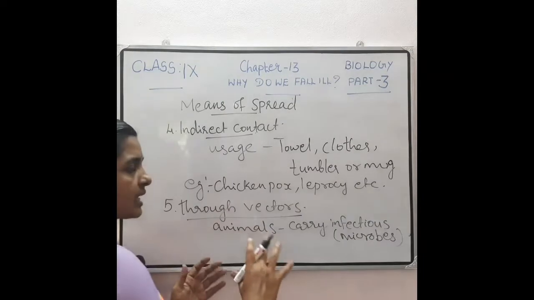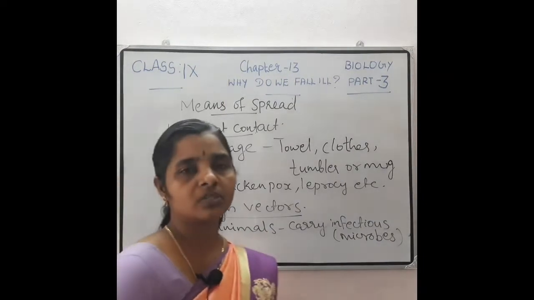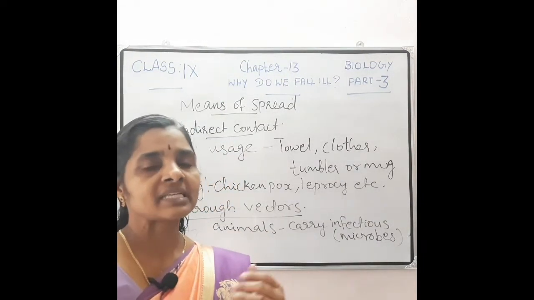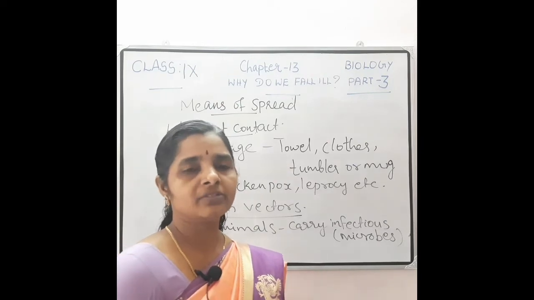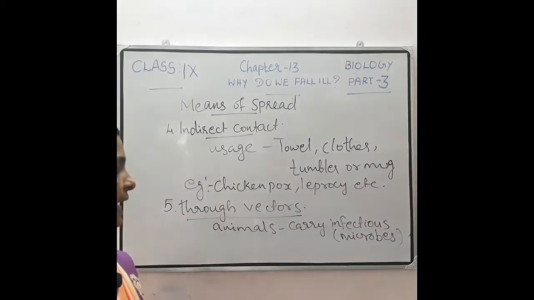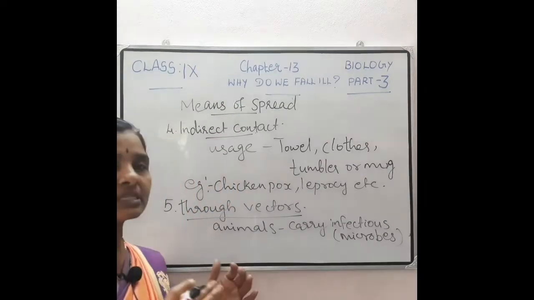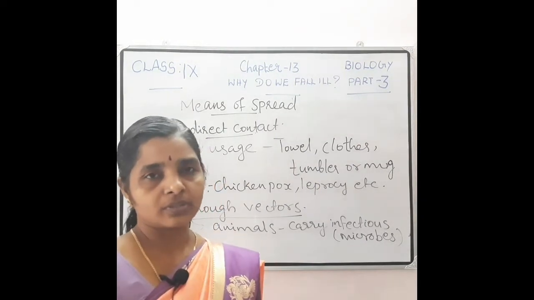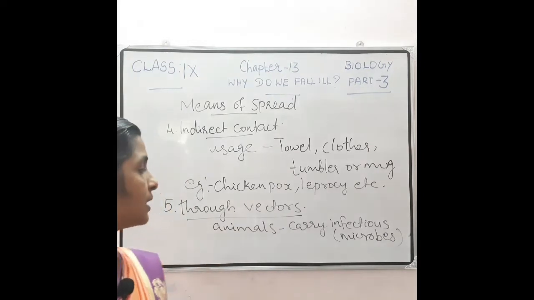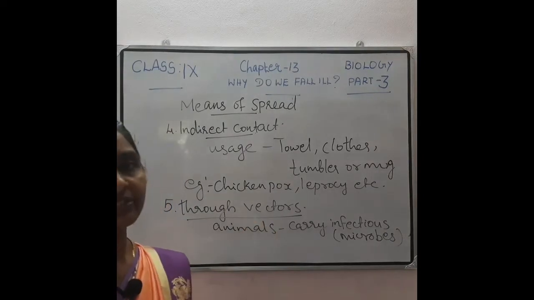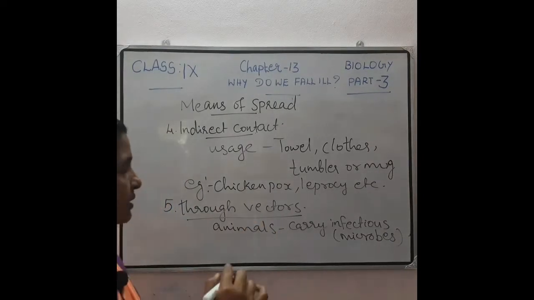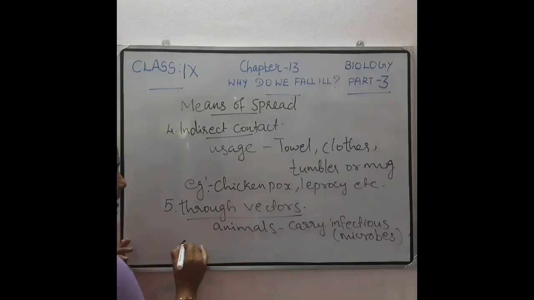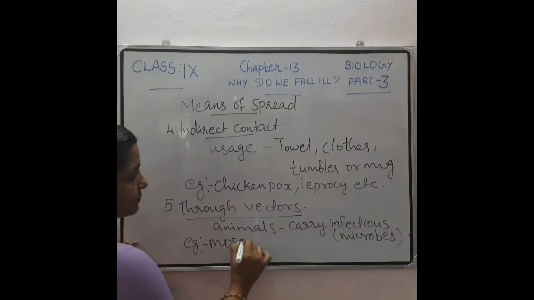The animals which carry the infectious microbes or pathogens from a sick person to a healthy person, and these animals here act only as an intermediary, isn't it? So such animals are called vectors. For example, the most common vector is the mosquito. Example, mosquitoes.